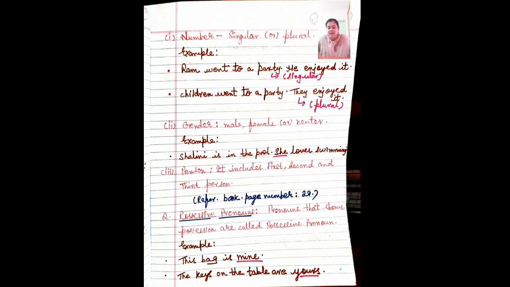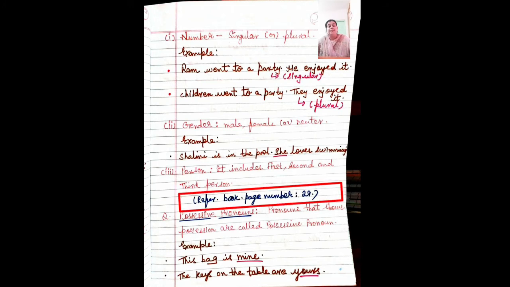So what is the pronoun here? She. Correct? Next one. Personal pronoun is also dependent on person. Now these details you will not find in our grammar book, so for making you understand better, I made my notes. It includes first person, second person, and third person. For this, please refer to our own grammar book, Cornerstone, page number 29.